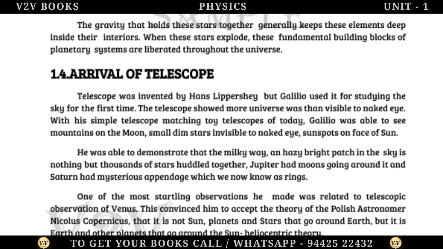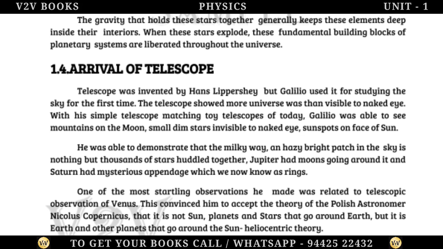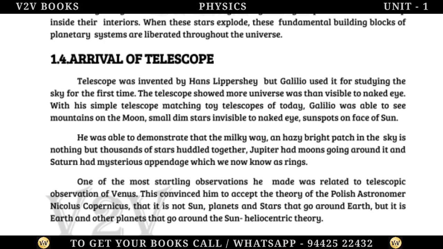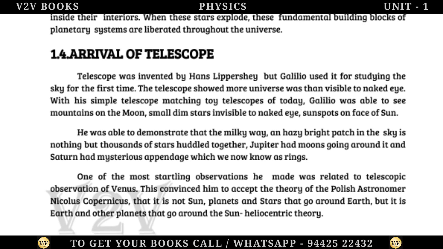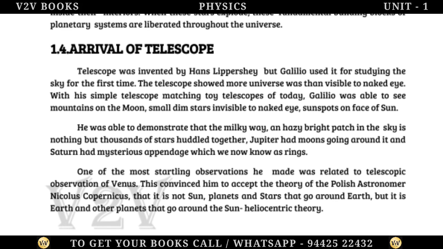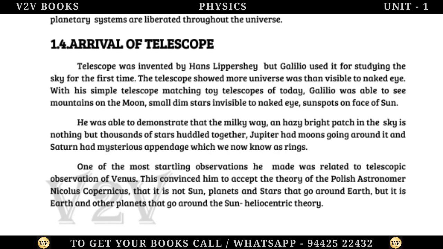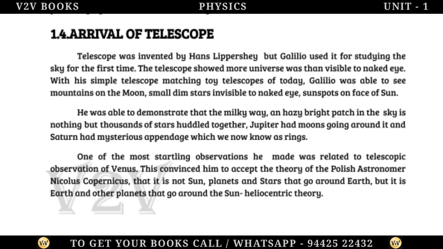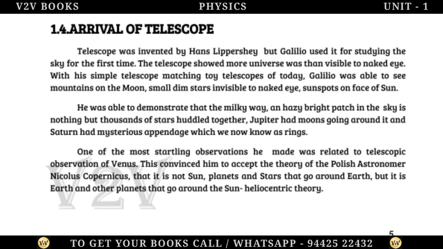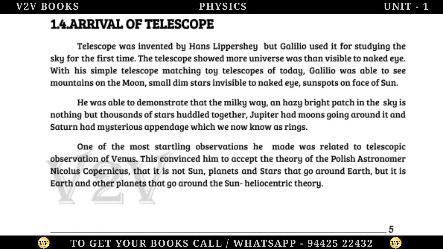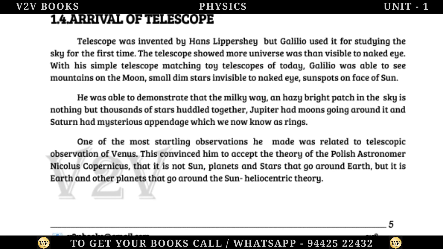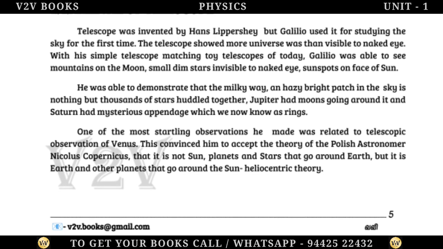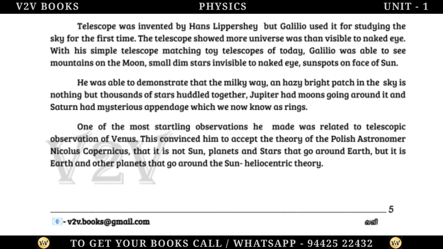He was able to demonstrate that the Milky Way, a hazy bright patch in the sky, is nothing but thousands of stars huddled together. Jupiter had moons going around it, and Saturn had a mysterious appendage which we now know as rings. One of the most startling observations he made was related to telescopic observation of Venus. This convinced him to accept the theory of the Polish astronomer Nicolaus Copernicus, that it is not the sun, planets and stars that go around Earth, but it is Earth and other planets that go around the sun. Heliocentric theory.